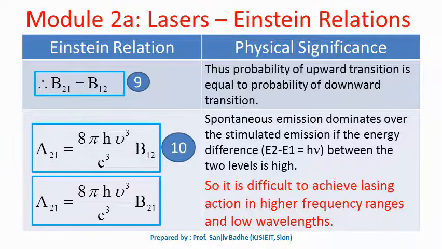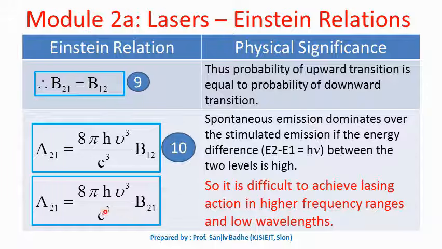So this relation gives us the relation between Einstein coefficient of spontaneous emission and Einstein coefficient of stimulated emission. You can see from this relation, Einstein coefficient of spontaneous emission is equal to third power of frequency of radiation multiplied by coefficient of stimulated emission.